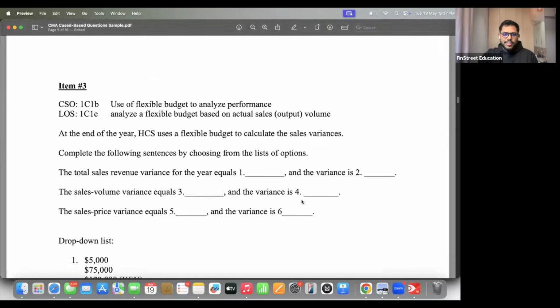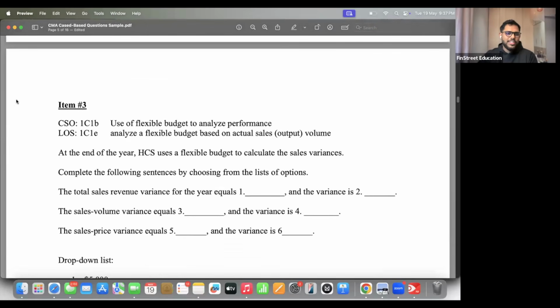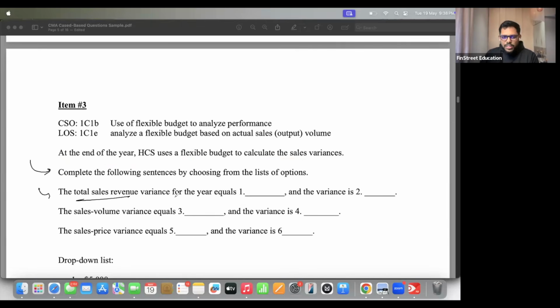Oh, finally, a question that we can actually solve instead of theory. Let's start with question 3 now. The total sales revenue variance for the year equals, so we have to find out total sales revenue variance. Next is, and the variance is, I think this is more inclined towards plus or minus, or we used to call it favorable and unfavorable. Okay, I hope you guys are able to recall this.